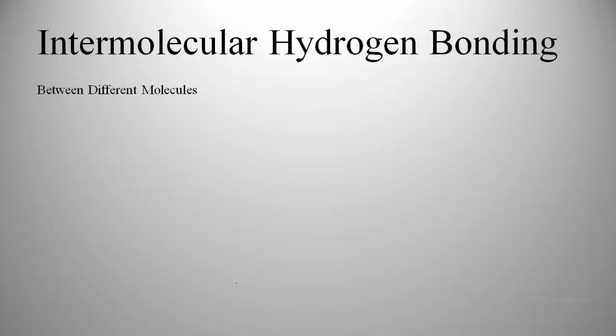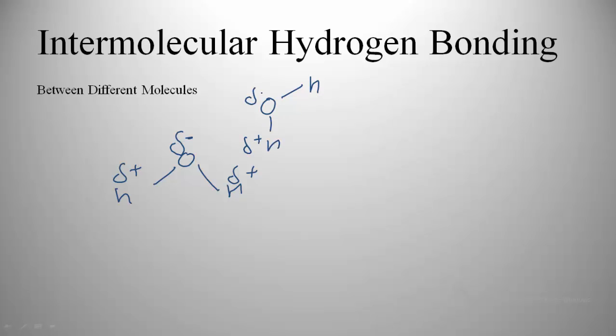Now there are different types of hydrogen bonding. The first is intermolecular hydrogen bonding, which is between different molecules. We have just seen the example of the water molecule, in which oxygen is highly electronegative and hydrogens are comparatively positively charged. Same in the case of another molecule, hydrogen is partially positive and oxygen is partially negative.